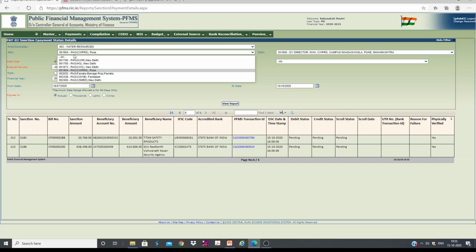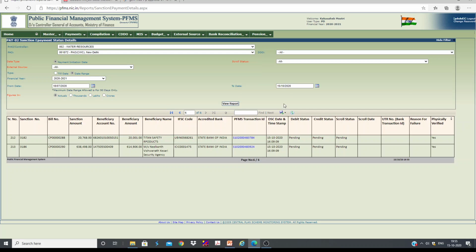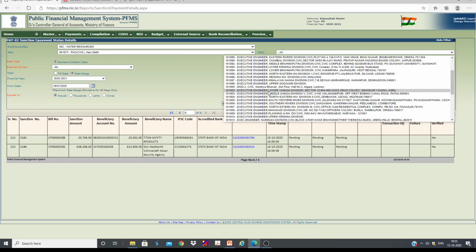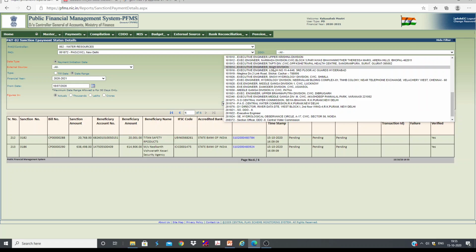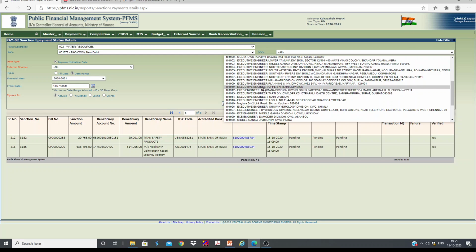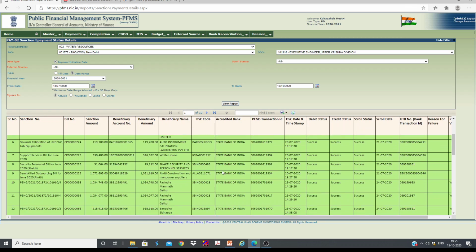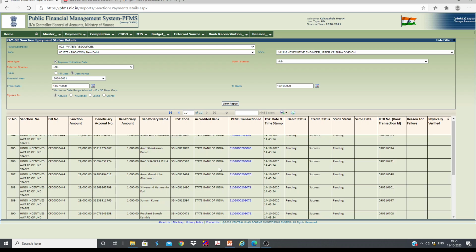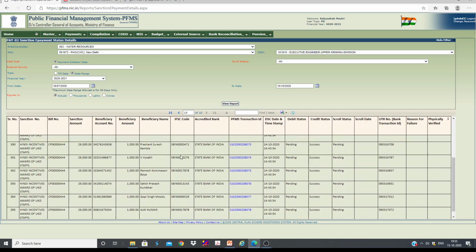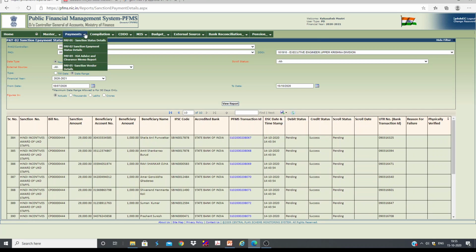If you want to check your own bills, you can select your PO, and we need to select your DDO. This one, and of course you can check view report. It is going to show all the bills. You can go to last page. These are the recently paid bills, so you can check this one. And one more thing you can see is you can even check the status.